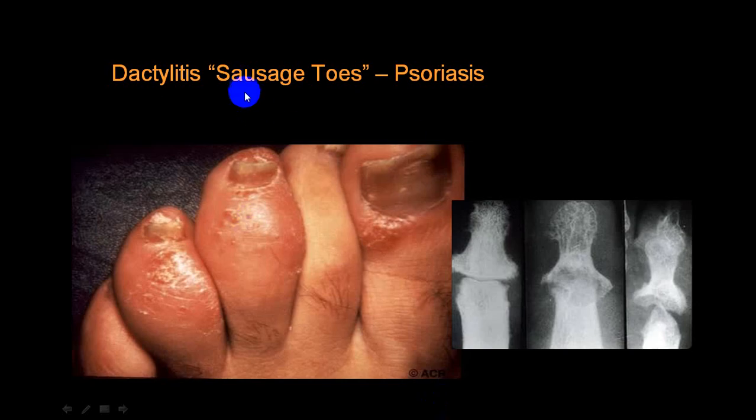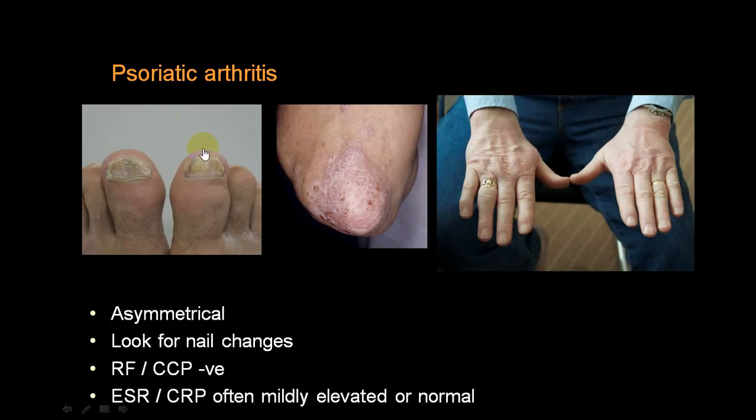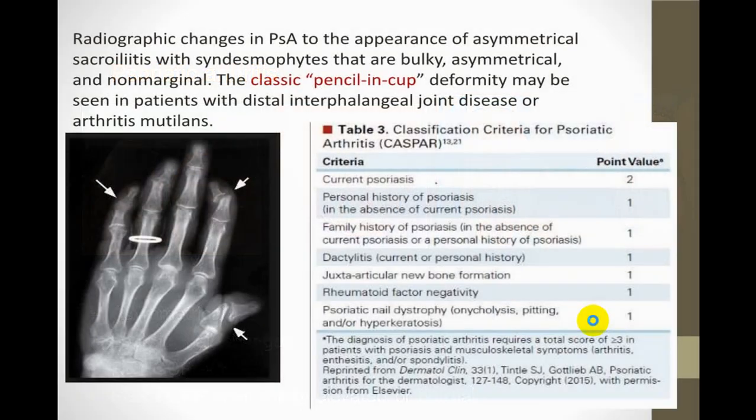This is dactylitis, or it is also called a sausage toe, and you get destruction of the joint. You can see the marks, severe destruction of the joint. So that can be the finding. You get psoriatic involvement of the nail and skin, and along with that you get joint involvement. RA factor negative, CCP negative, ESR and CRP will be elevated, diagnostic of psoriatic arthritis. And these are the points which you can utilize to label the severity. And in an X-ray you can see the pencil-in-cup appearance. This will be a typical pencil-in-cup type of finding.